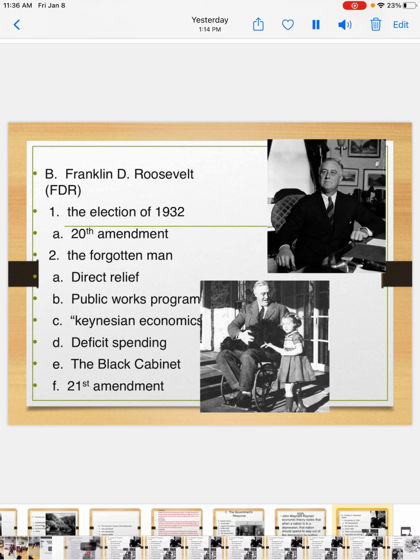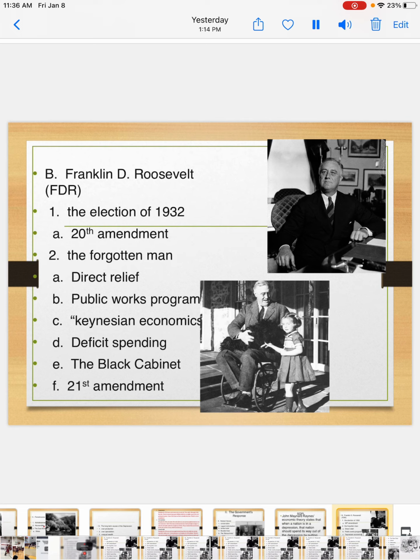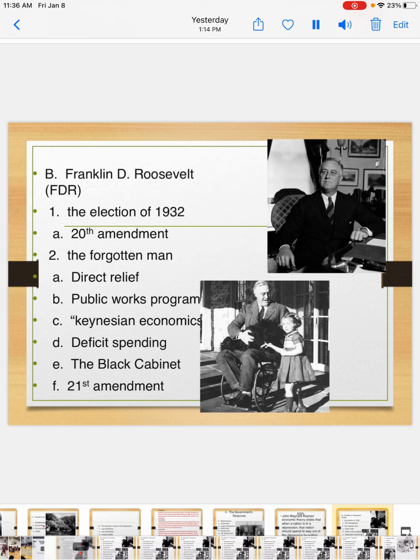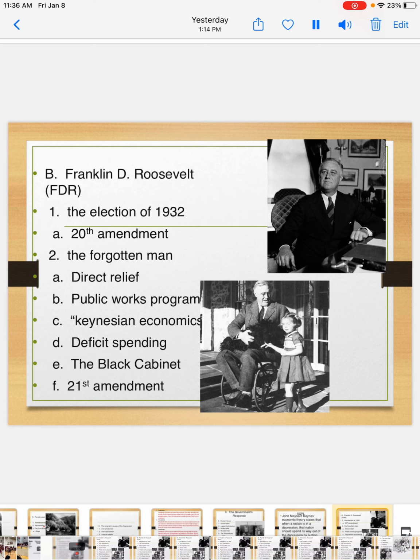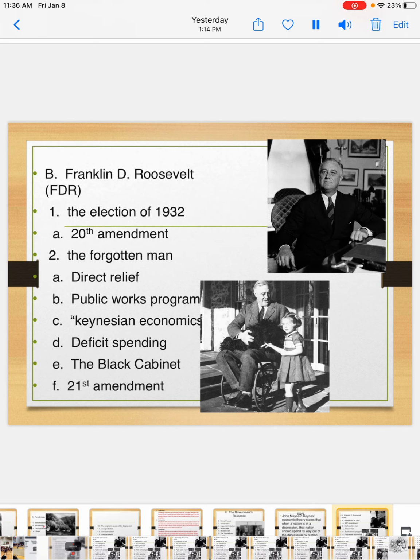FDR believed in direct relief. And so that means instead of just providing a few jobs here and there, he believed in actually putting money in the hands of the people in need. An example would be welfare. Welfare started during this time, giving people money. He also did believe in giving people jobs and different things to help them, but direct relief meaning they're actually going to just give the people money to try to provide relief to help them during the Depression.